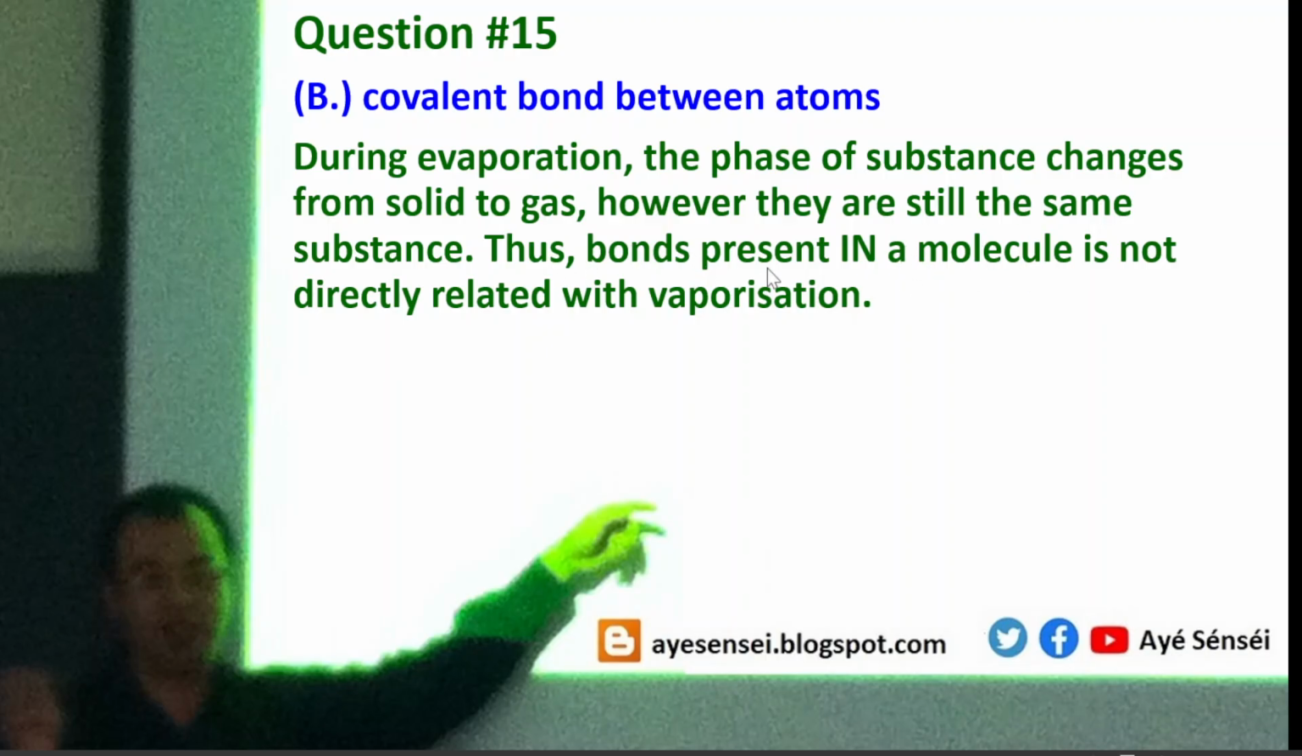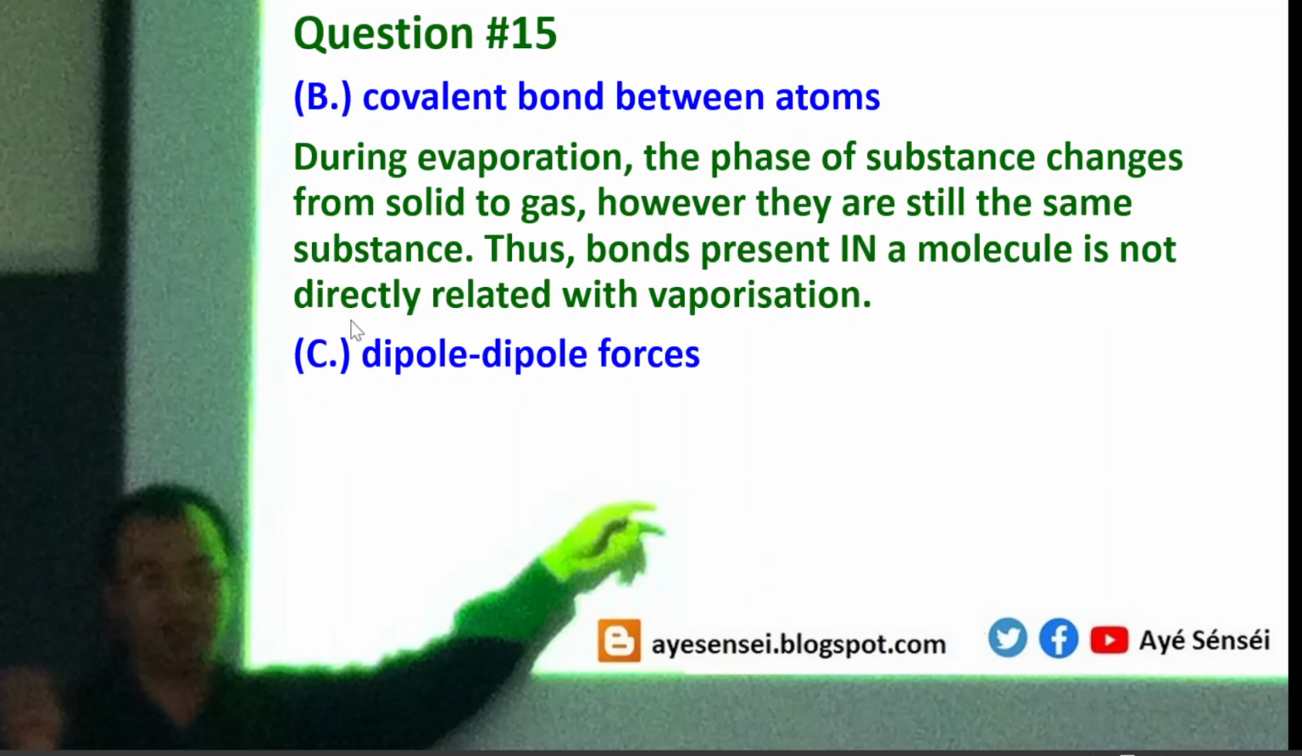So it means that it has nothing to do with the covalent bond between atoms. Because if covalent bonds between atoms are broken, then it will produce a different kind of substance. So option B is totally wrong.